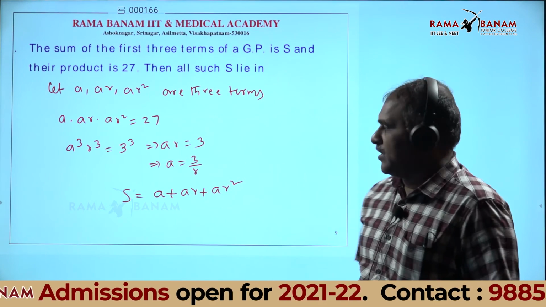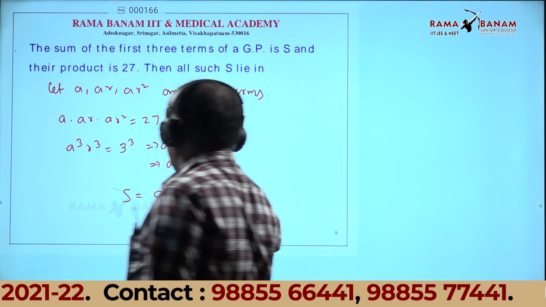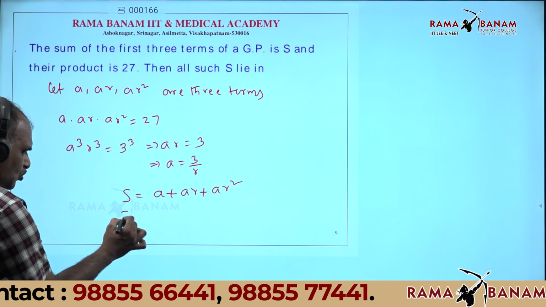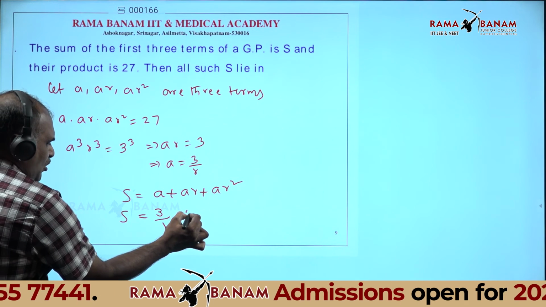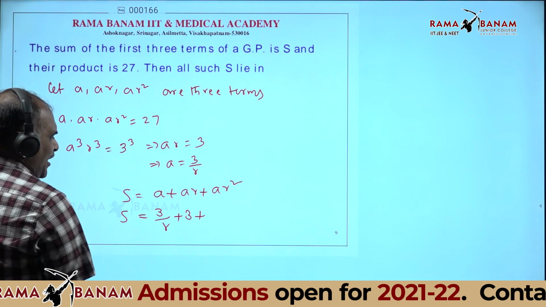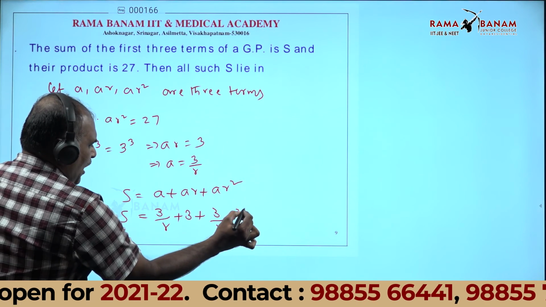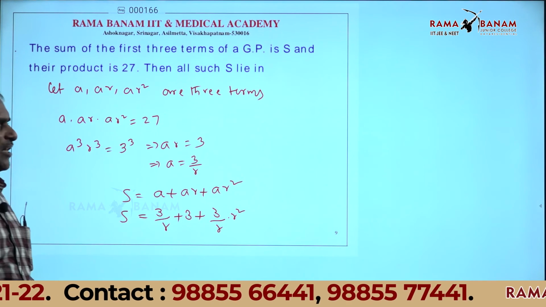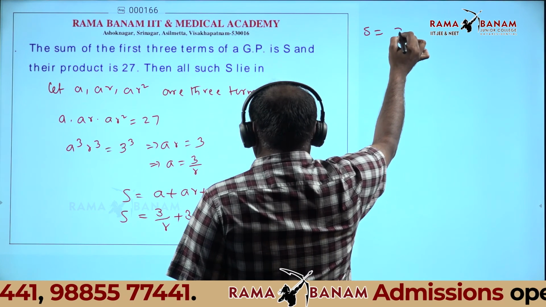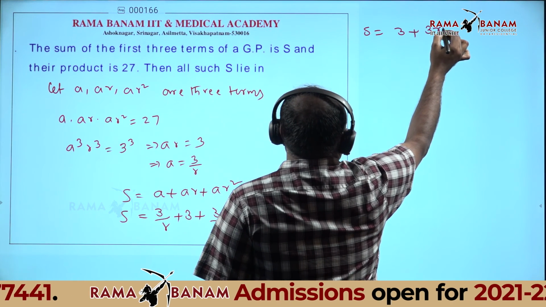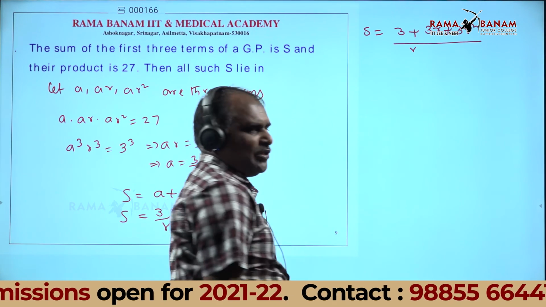But you know a in terms of r, so S = 3/r + 3 + 3r, since ar = 3 and ar² = (3/r)·r². Taking LCM as r, S = (3 + 3r + 3r²)/r.